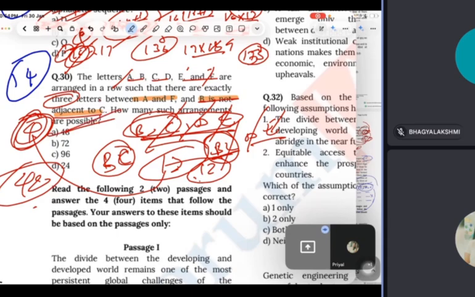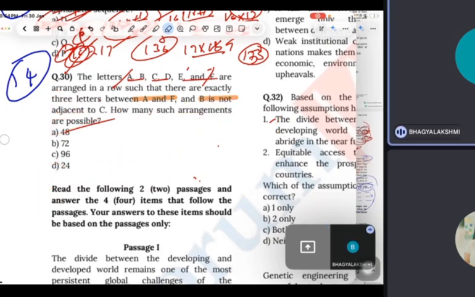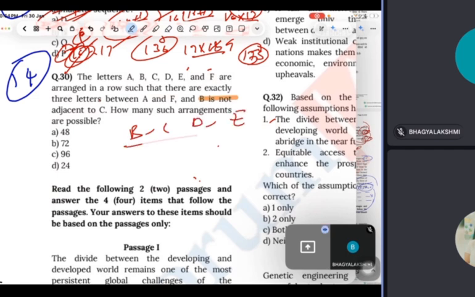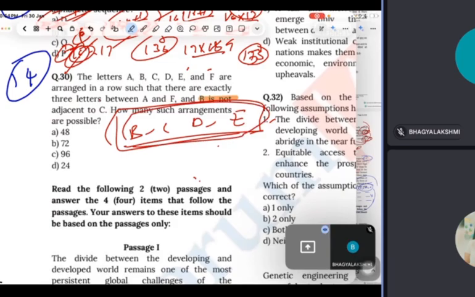Guys, if you listen to this video again, you will understand. How have you taken 12, Manish? Three possibilities. See, B, C, D, E. 4 letters are there. No, you have taken directly 12, right? Listen. 4 letters are there, na? Bhagya, yes. See, now I can arrange them in 4 ways. 4 factorial. So they are 24.